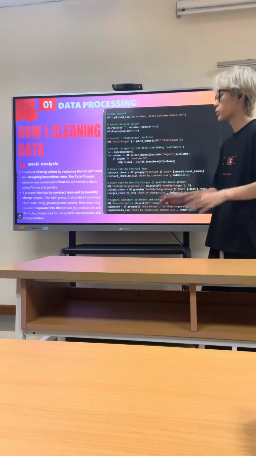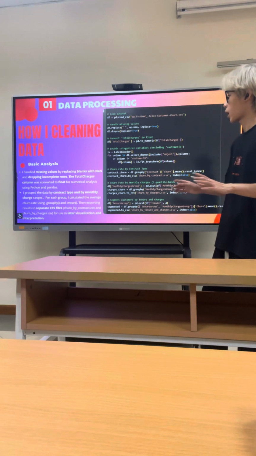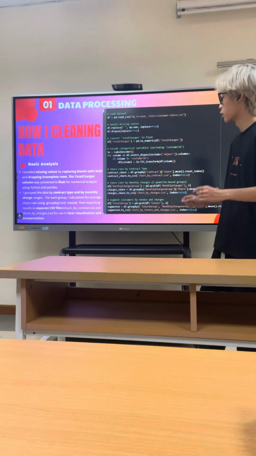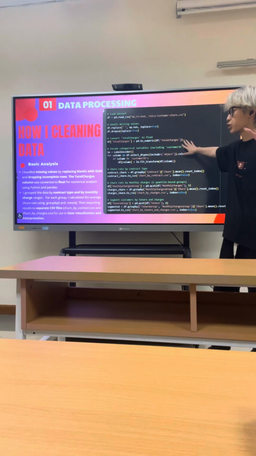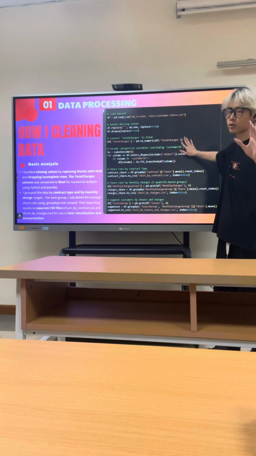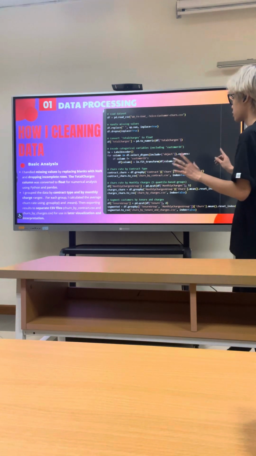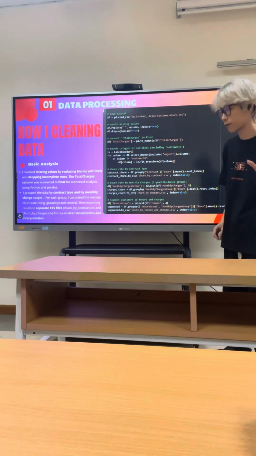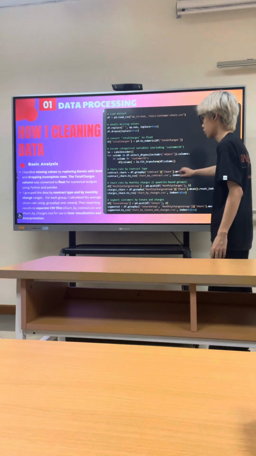At first, how I clean the data. First, I handle missing values by replacing blanks with null and dropping incomplete rows. The TotalCharges column was converted to float for numerical analysis. I group the data by contract type and by monthly charge range.